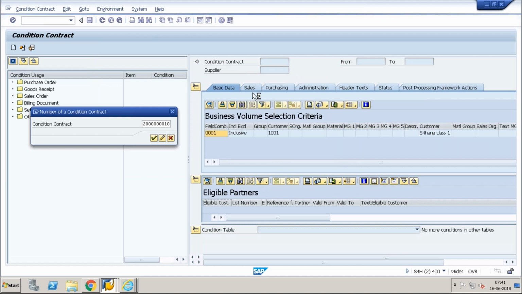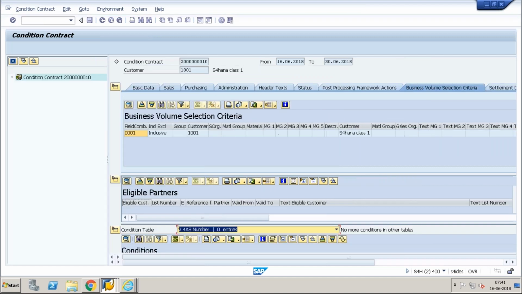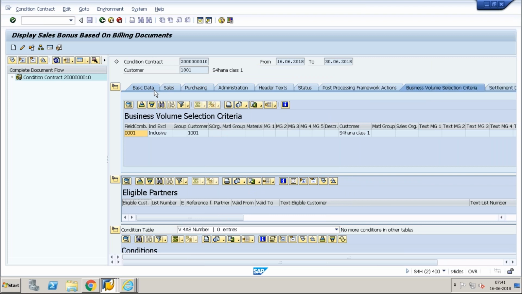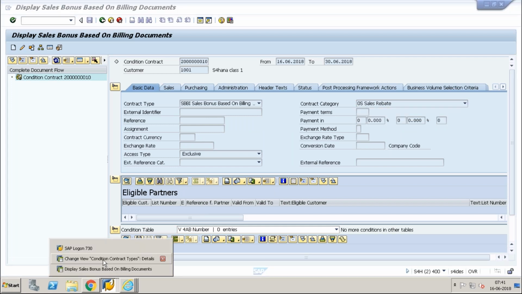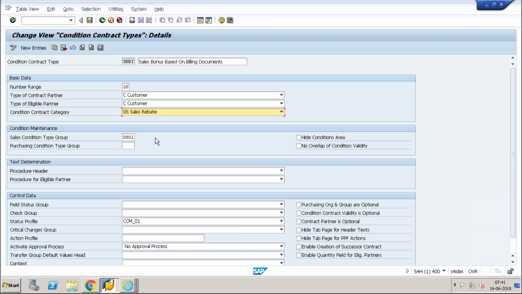In the basic data I can see, okay, it's a rebate, or this is again a configuration. So we will see what configuration we are creating somewhere and we are assigning it here. Okay, so the next is condition maintenance.